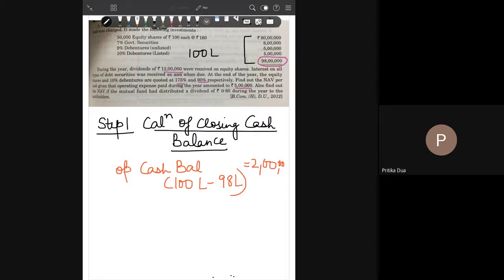After this, the mutual fund has received dividend of rupees 12 lakh and interest on all securities has also been received. First, the interest on 7% government securities will come to 7% of rupees 8 lakh, which is 56,000.